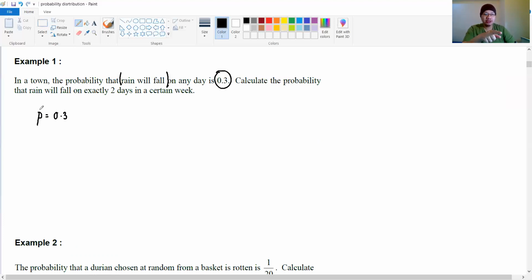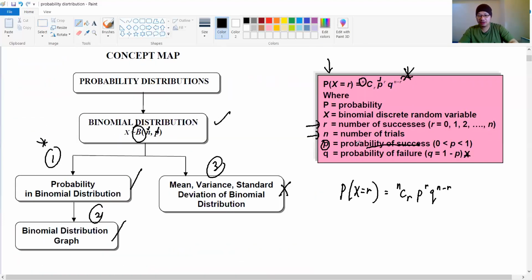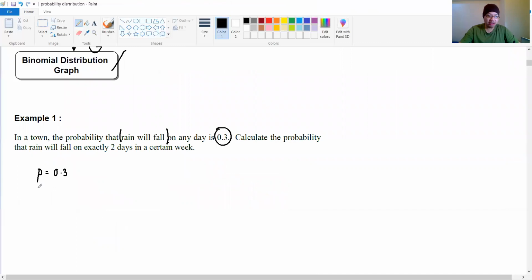Okay, so the probability of raining on that day will be 0.3. From there, if you look here, I told you after we find P, we can find Q, right? So how to find Q? 1 minus P. The probability of failure. From this story, Q will be the probability that the day is not raining. There's no rain on that day. So the answer will be 0.7 here.